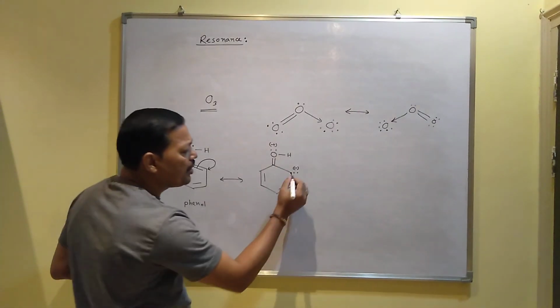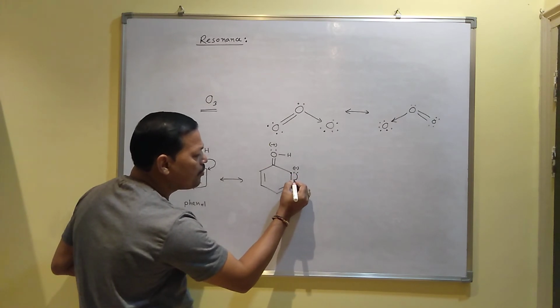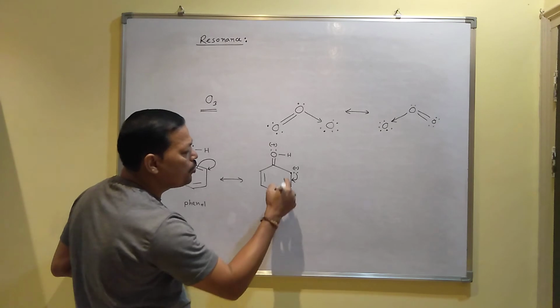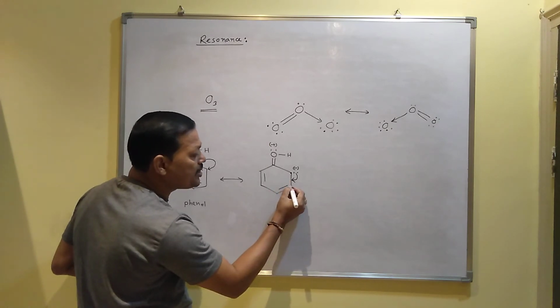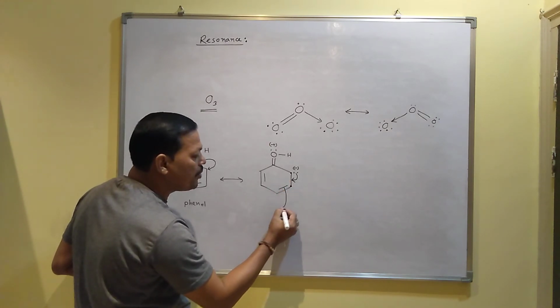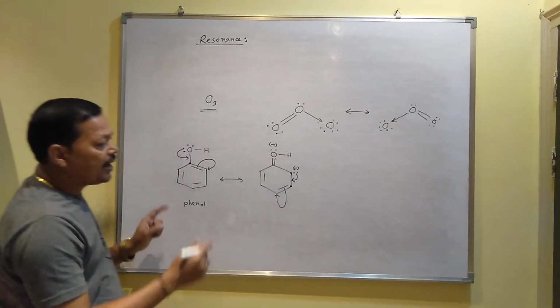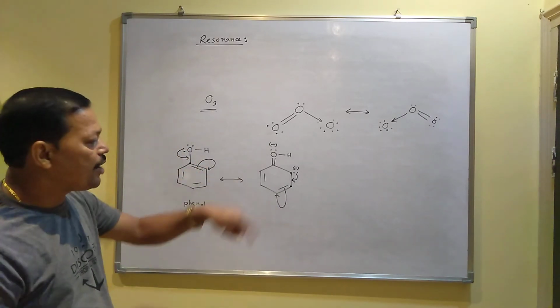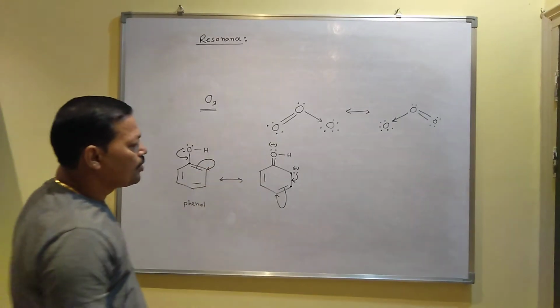After that what happened? Again this lone pair can come from this to this position, then here it will make one double bond. When it makes a double bond, then this carbon's valency goes on increasing, that's why this double bond breaks, it will come to this position. And these are called the resonance structures. I mean the double bonds continuously rotate around the ring in this way.